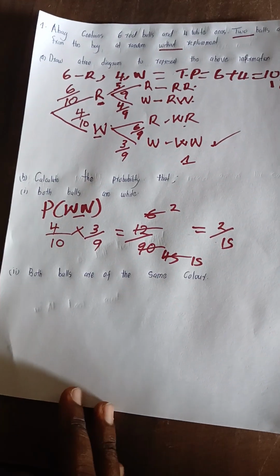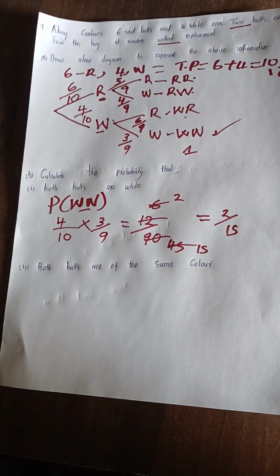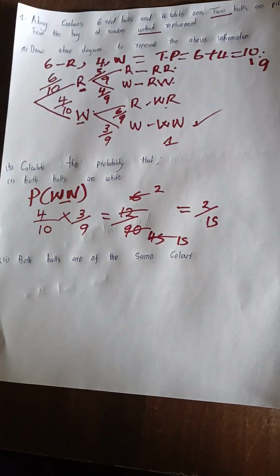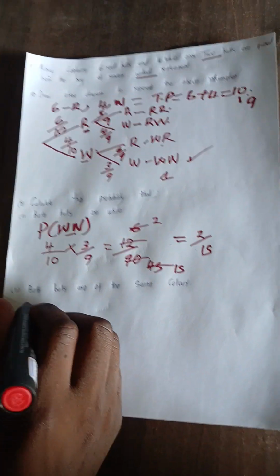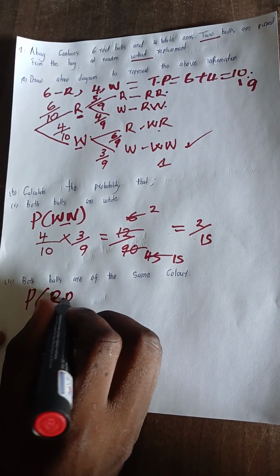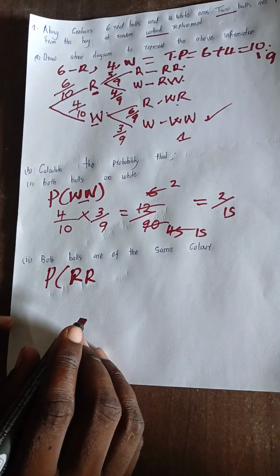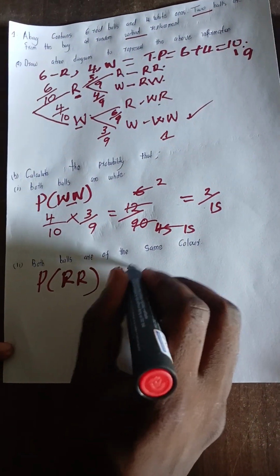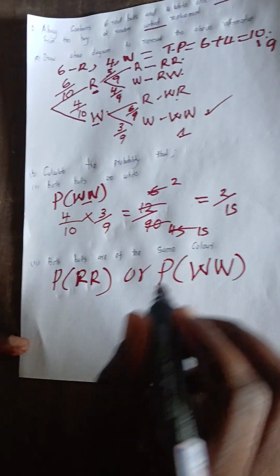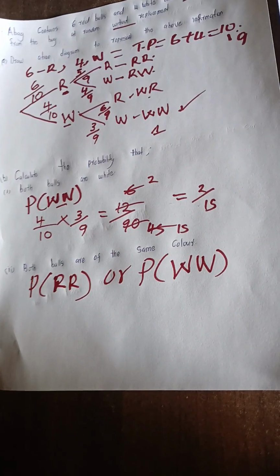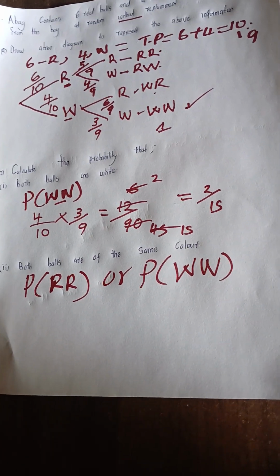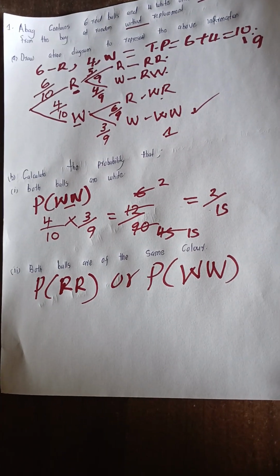Both balls are of the same color. Now they are not specific with the color. It's either red, red, or we get white, white. So it will be probability either we get red, red, or the probability we get what? White, white. They are not specific with us. If they are not specific, learners, what we'll do, now we get the red, red.